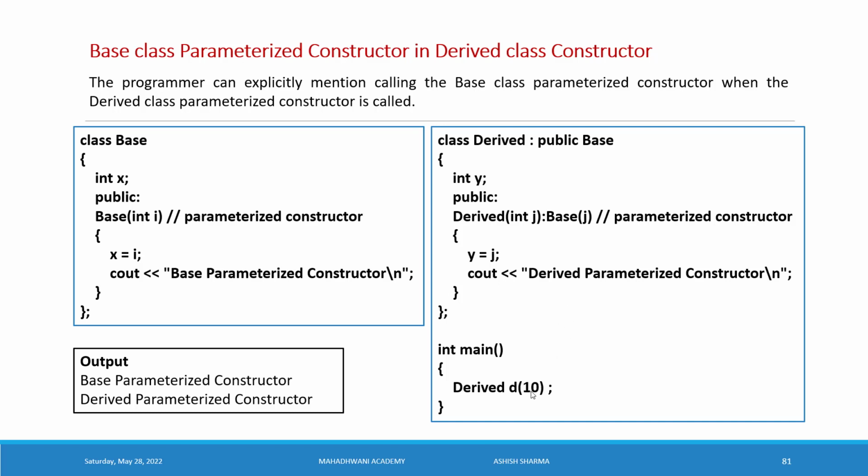So it will first execute the base class parameterized constructor, then execute the derived class parameterized constructor. We will see here base parameterized constructor and then the derived parameterized constructor. This is the way of executing the base class parameterized constructor in the derived class constructor.